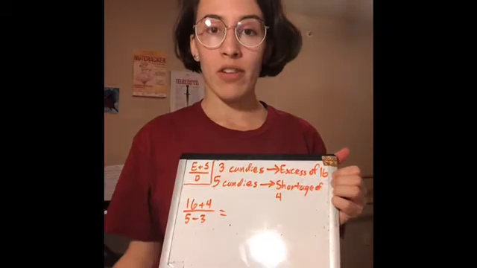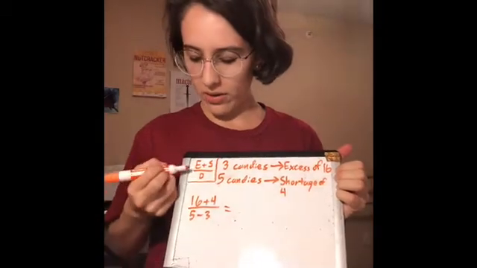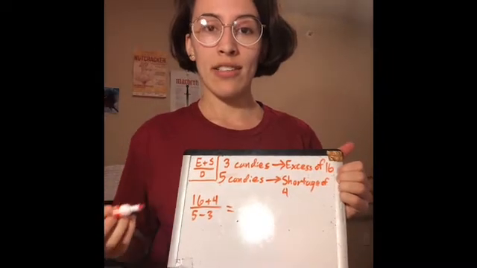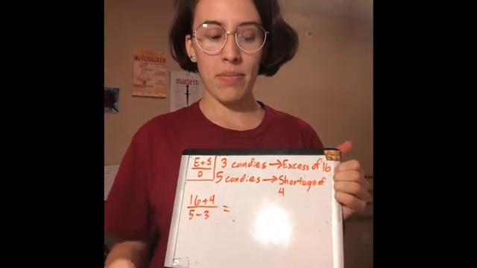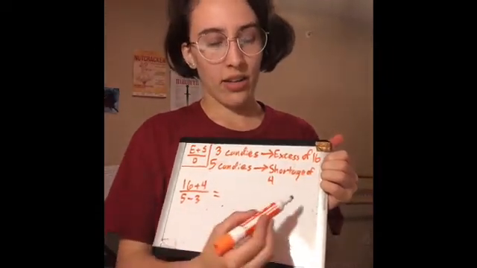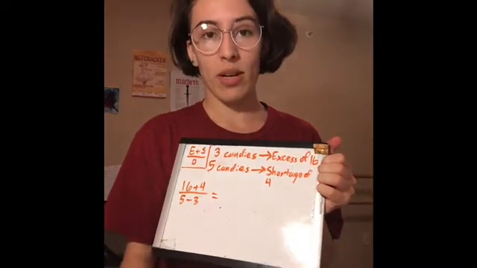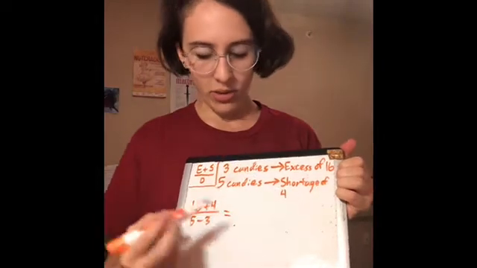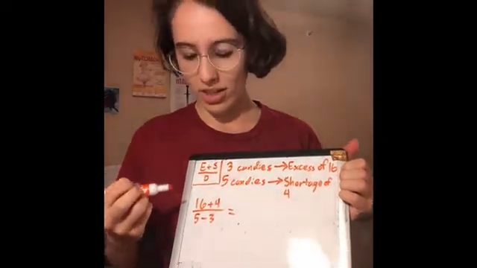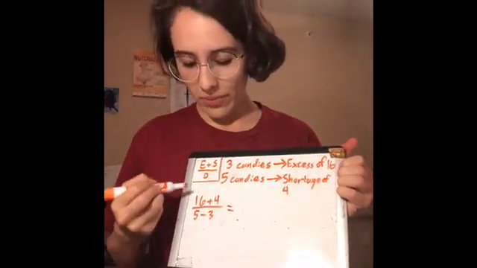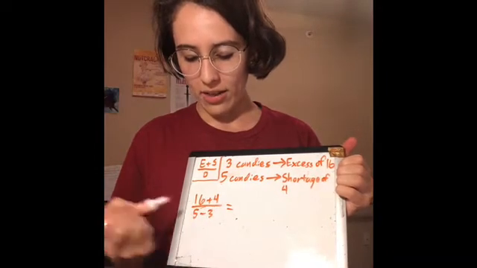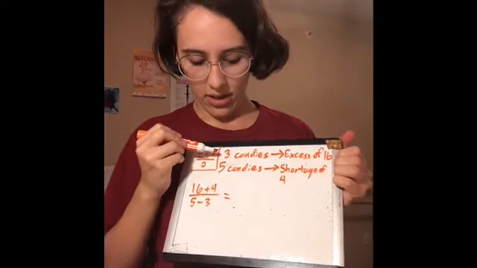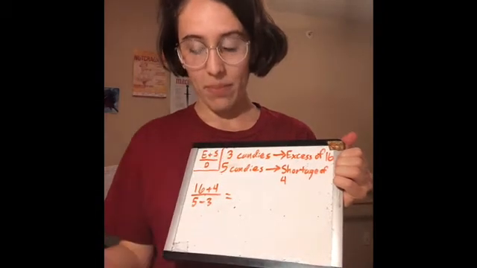So to find out how many students are in our class, we can use the formula we talked about earlier, because the number of students in her class is the number of people that the objects, the candies, are being divided among. So we use our formula: excess plus shortage, 16 plus 4, divided by the difference in the number of objects, 5 minus 3.